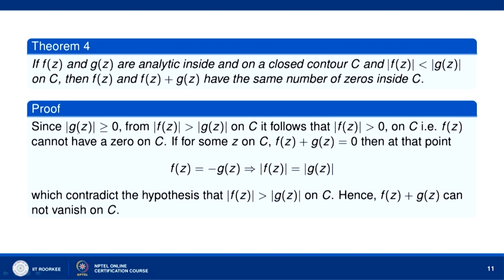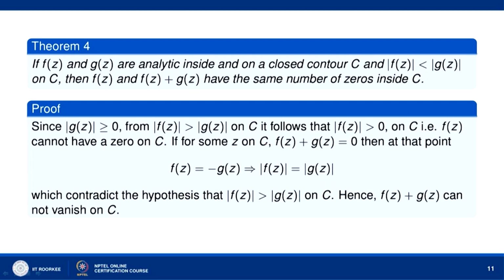So, here you can see that mod of g(z) is the absolute value of g(z). So, it is always greater than or equal to 0. Therefore, from the condition mod of f(z) less than mod of g(z), it follows that mod of g(z) is always strictly greater than 0, and therefore, f(z) cannot vanish on the curve C.